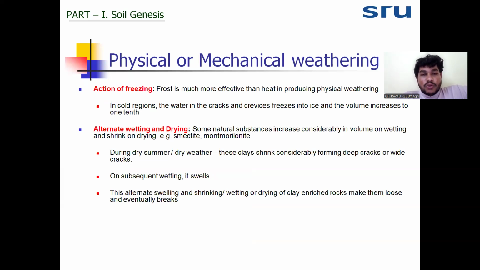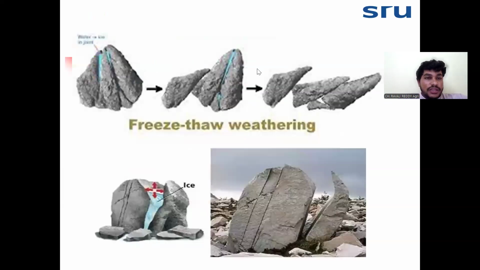Freezing is mostly active in the cold region and is more effective than the heat. If you see this diagram, we can easily understand the effect of the freezing. Now the rock is there, rocks will have crevices, also we can say gaps or joints. In the joint, water will go inside. After going in the cold region, that water will freeze because of the sudden change in temperature.